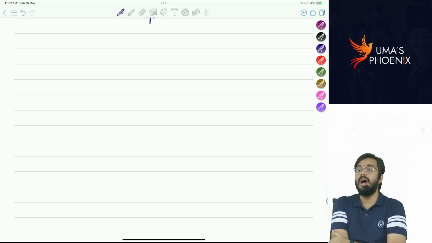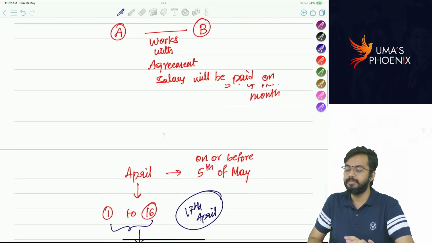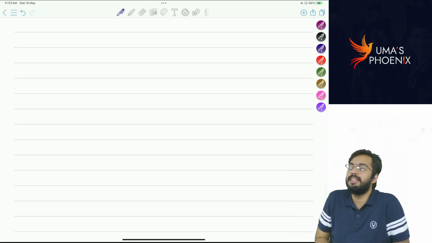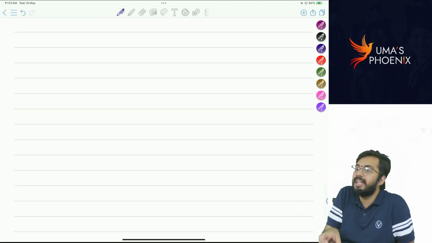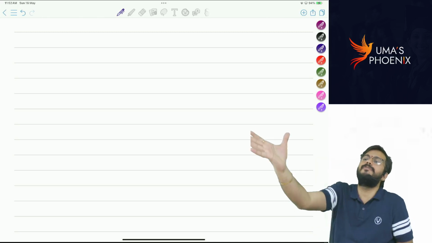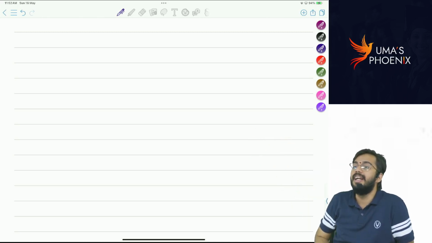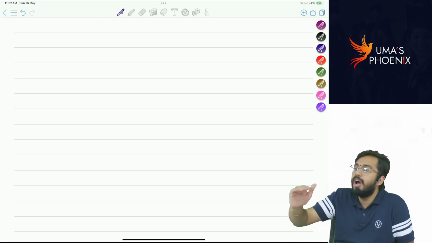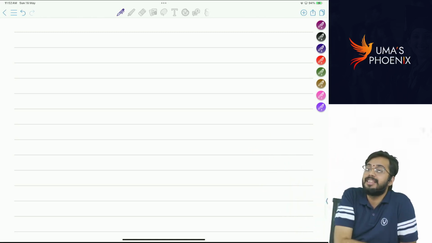Then we discussed accrue and due. Accrue means the right to receive the income. Due means the right to enforce the payment. That is the difference. Tell me one small thing. If place of accrual is in India, do we need to think about place of receipt? We need not, because the conjunction is or. Once place of accrual is in India, irrespective of place of receipt, whether in India or outside India, the income is to be treated as Indian income only.